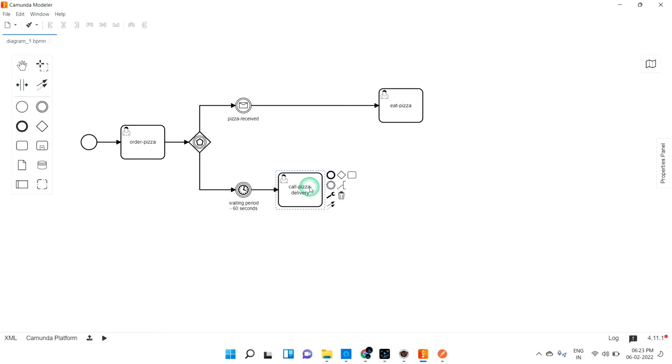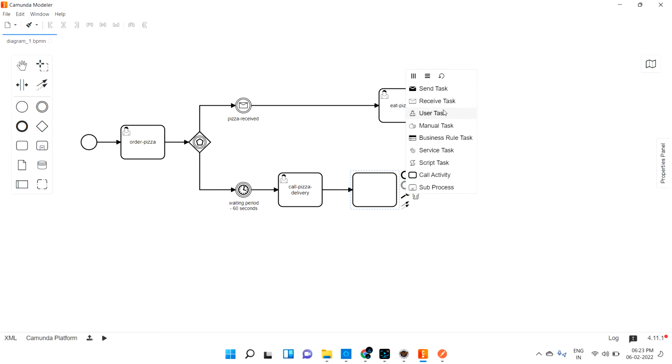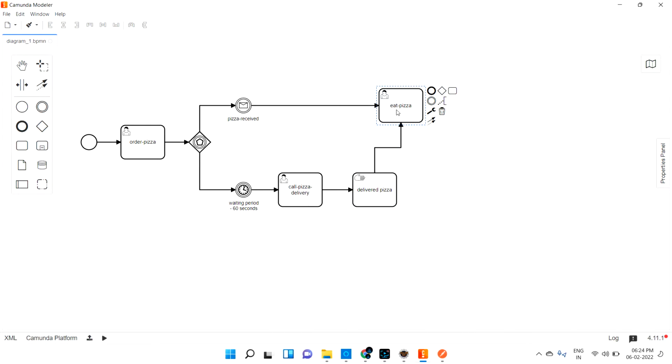Okay, if you call, then what he will do is deliver the pizza, right? He will deliver some pizza. Maybe that is also some dummy task I'm just keeping as a manual task for now. Okay, delivery, he delivered the pizza. That's fine. Then once he delivered, he will eat the pizza, correct? Okay, so he will eat the pizza.